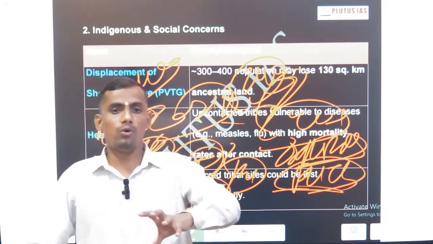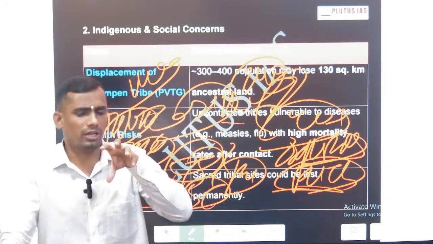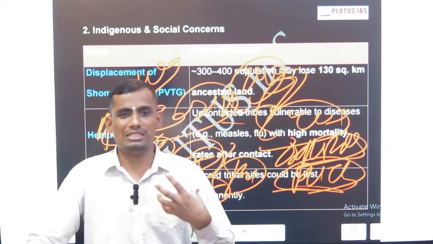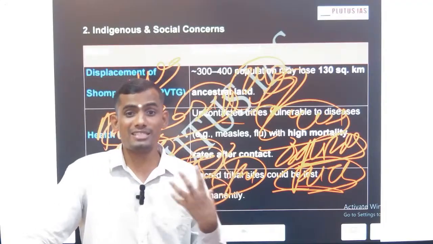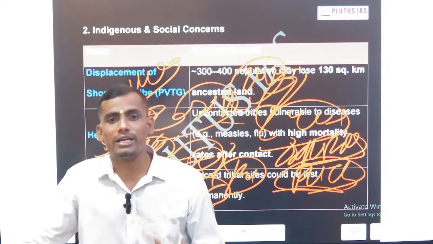Then think about it: we have an integration approach, particularly regionalism. We are respecting composite culture. This is a direct violation of India's DPSP, the directive principles, and the fundamental duty of respecting composite culture.